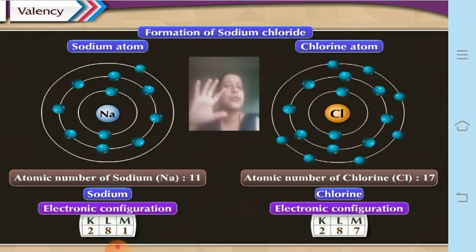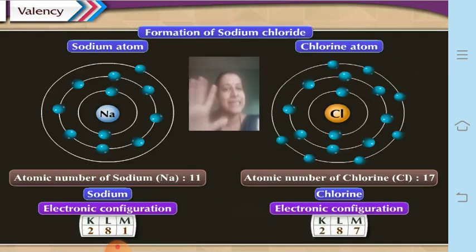So only inert gases have the complete duplet or the complete octet, like helium is duplet and all other inert gases have an octet. So they have a stable state, and therefore they need not give or take any electrons to form any compound. So that is why, since they are chemically inert, they are called inert gases.